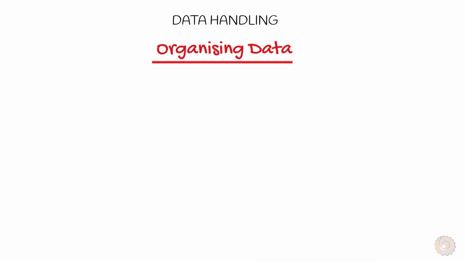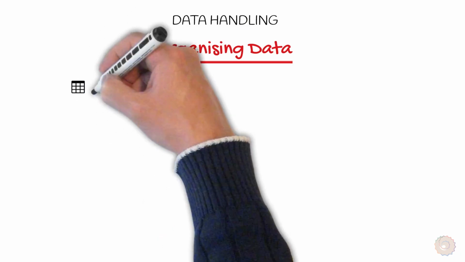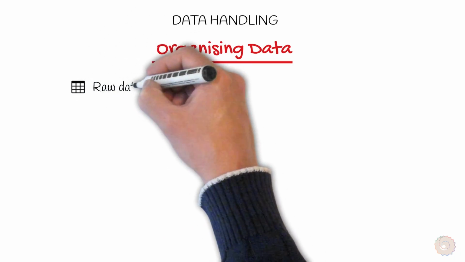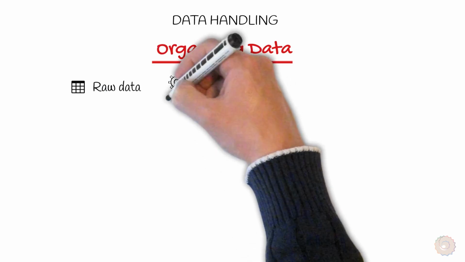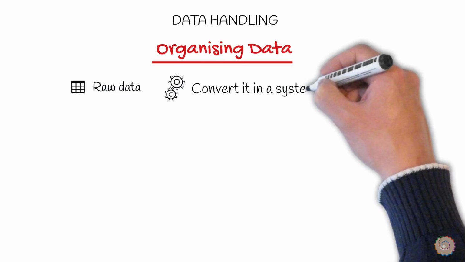Organizing data. The data which we get may be in an unorganized form. This is called raw data. In order to use it meaningfully, we'll have to convert it in a systematic manner.